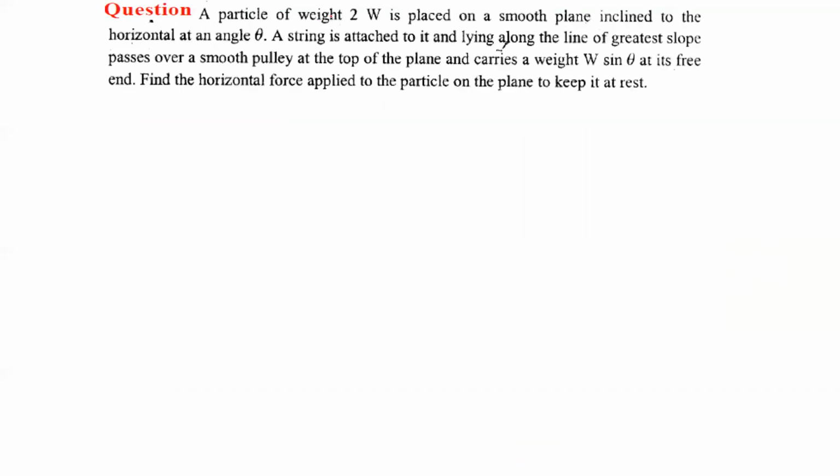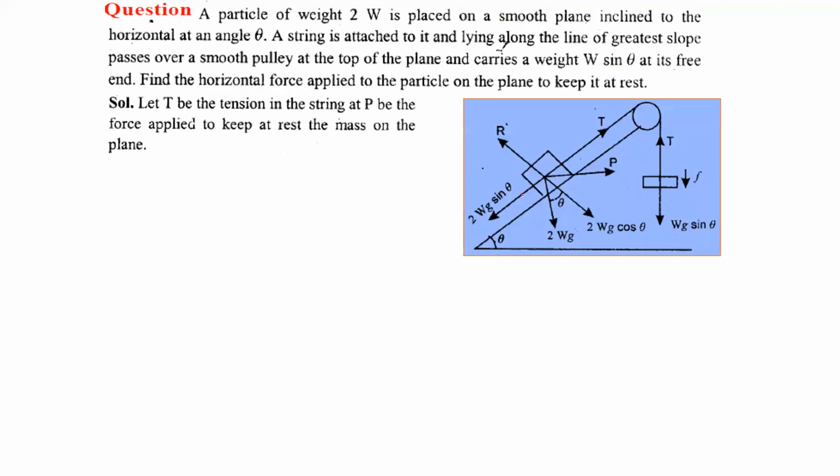The next question is, a particle of weight 2w is placed on a smooth plane inclined to the horizontal at an angle theta. A string is attached to it and lying along the line of greatest slope over a smooth pulley at the top of the plane and carries a weight w sin theta at its free end. So again we have the same situation. This particle of mass 2w,